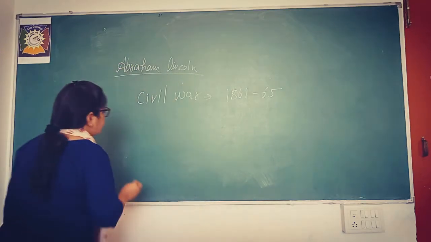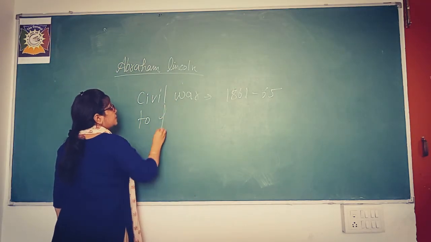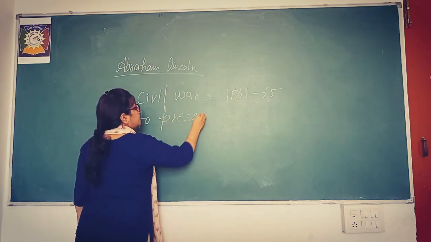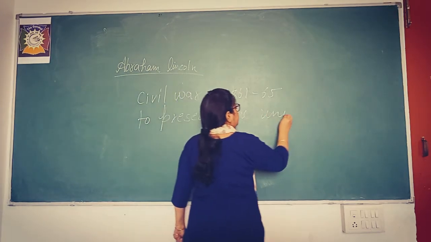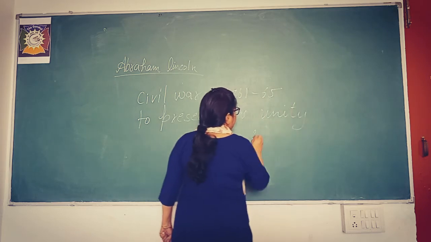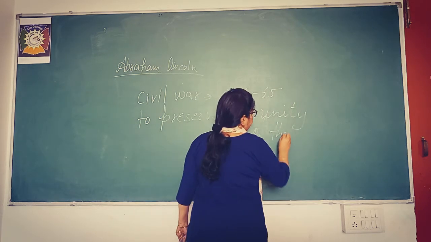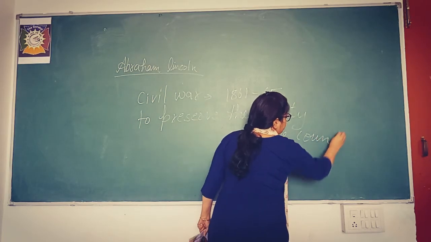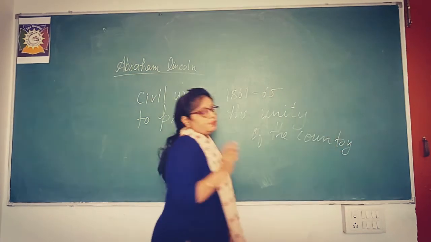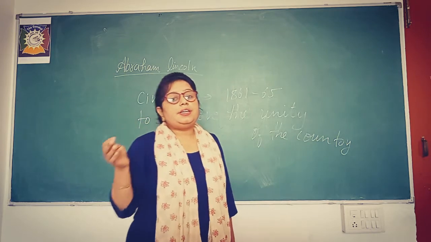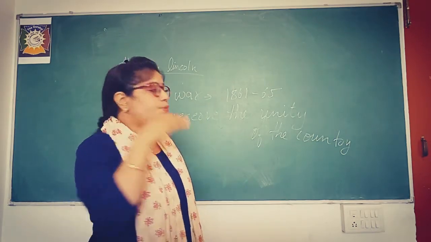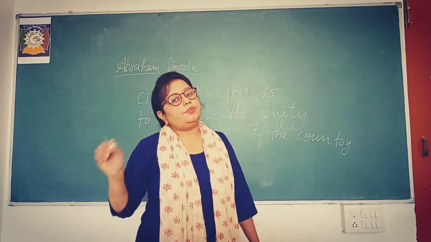He was in favor of preserving the unity of the country. You people have to write it. But first of all, go through the lecture. You just have to listen. Later on, when you listen or go through the lecture again, then you have to write the things.